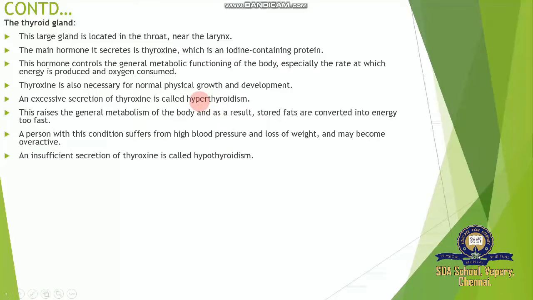Hyper means over secretion, and hypothyroidism means an insufficient amount of thyroxine, causing some diseases. This causes sluggishness and weight gain. What's the meaning of sluggishness? Inactive process. Okay, the people go through a very slow process. Very slow means they are not very active, inactive, as well as very slow in every part of the human body.